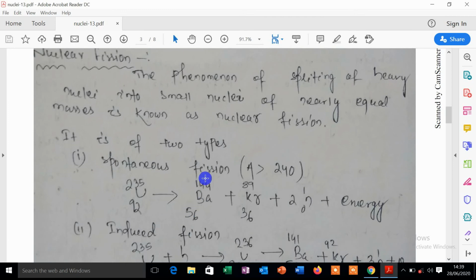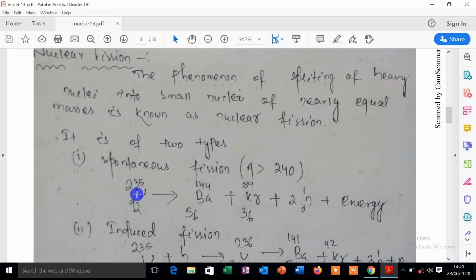Spontaneous fission occurs in elements in the periodic table whose mass number is greater than 240. So for example, uranium 92 235, in the fission reaction, it will break. It splits into two smaller nuclei, that is barium, krypton, two neutrons, as well as some amount of energy, and the amount of energy is very huge.